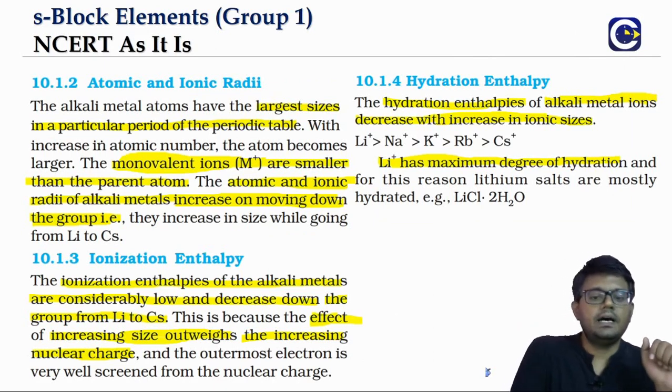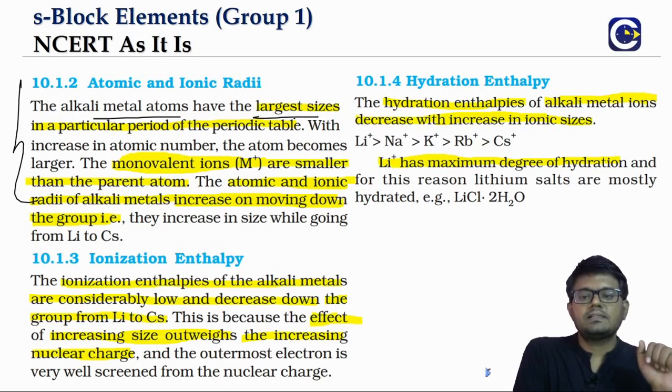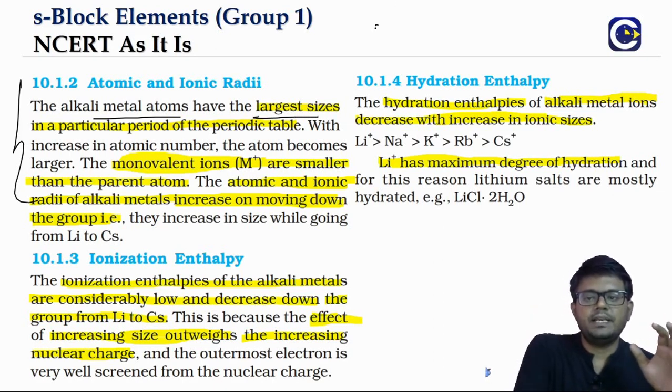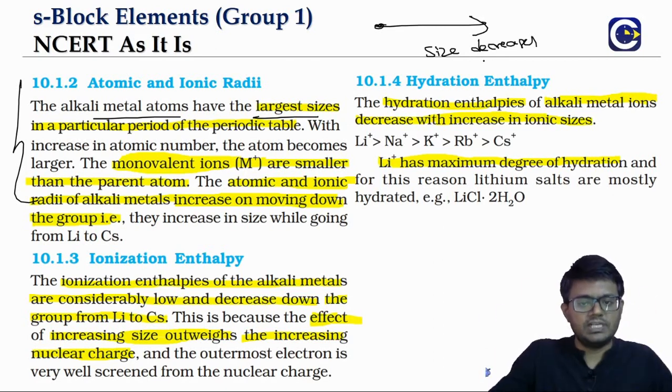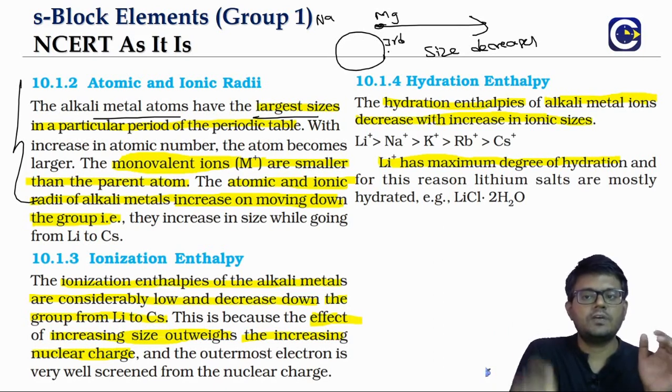Now looking at the radius, the alkali metals have the largest size in a period. Because in a period, right, when you move from left to right, what happens? Size decreases. Why? We don't add any more shells. The nuclear charge is increasing. So the outermost shell will be shrunk inwards. When you move from left to right, it is the same. Like say you talk about the period in which sodium, magnesium is there, third period. So the outermost orbit is, for all the elements, the third orbit.